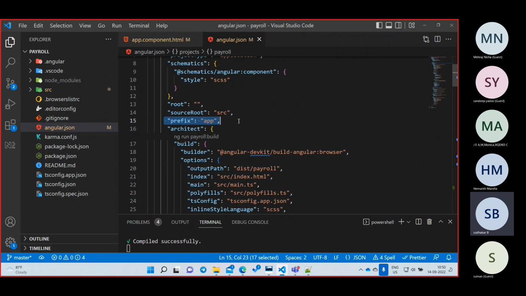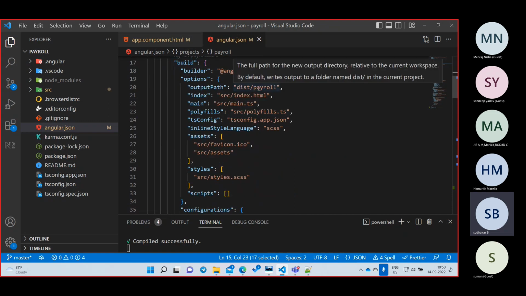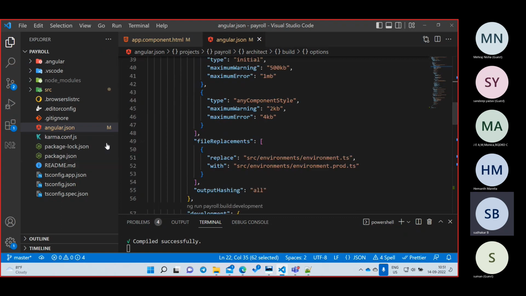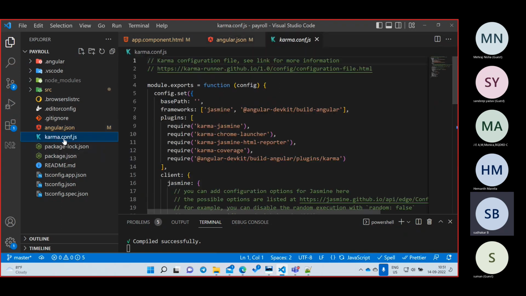See, what is the prefix? app. This one we are going to learn tomorrow. What is this app? For now, just note the prefix is app. Here there is index.html. Where is my index.html? src/index.html. And the main is main.ts. Our entire story will start from here only, but I'm going to explain it. So for now, our entire project configuration will be written inside which file? The angular.json file.